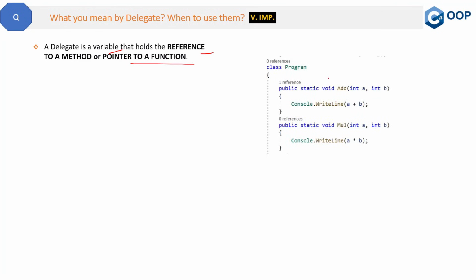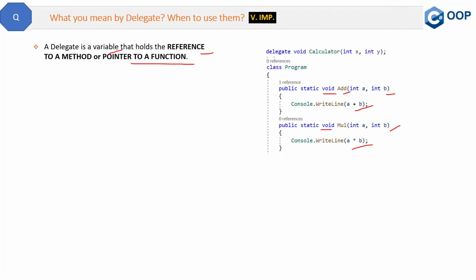See, here inside the program class, we have two static methods. One is add, which is basically adding two integers and displaying them in the console window. And the second method is mul, which is basically multiplying the two integers. Now, if you notice the parameters, there are two parameters and the type of parameters are the same in both these methods. And the return type is also the same. So one thing we can do is we can group them together and then use it. That is how we will do it, we will take the help of the delegate.